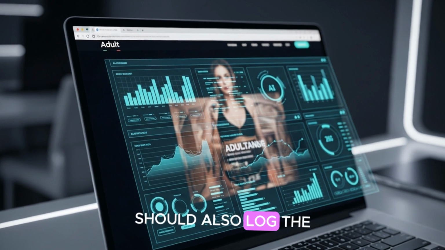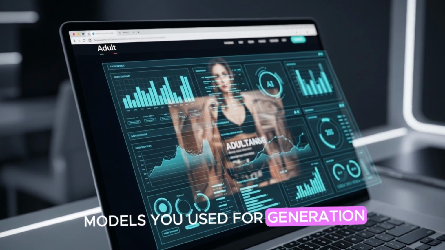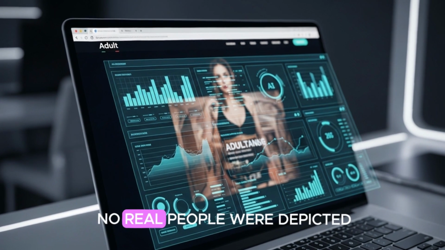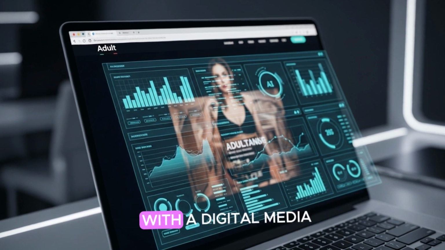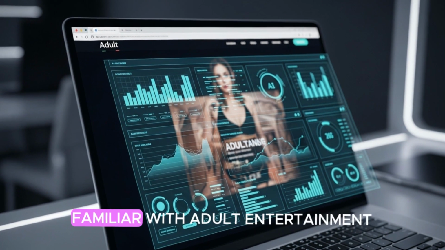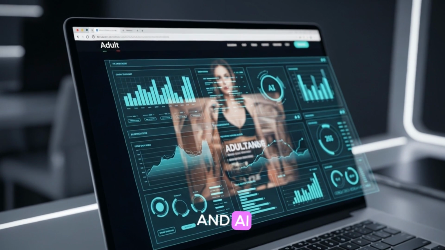tracking. You should also log the prompts and source models you used for generation to provide evidence that no real people were depicted and that your content was synthetic. When in doubt, consult with a digital media or IP lawyer familiar with adult entertainment and AI media laws.